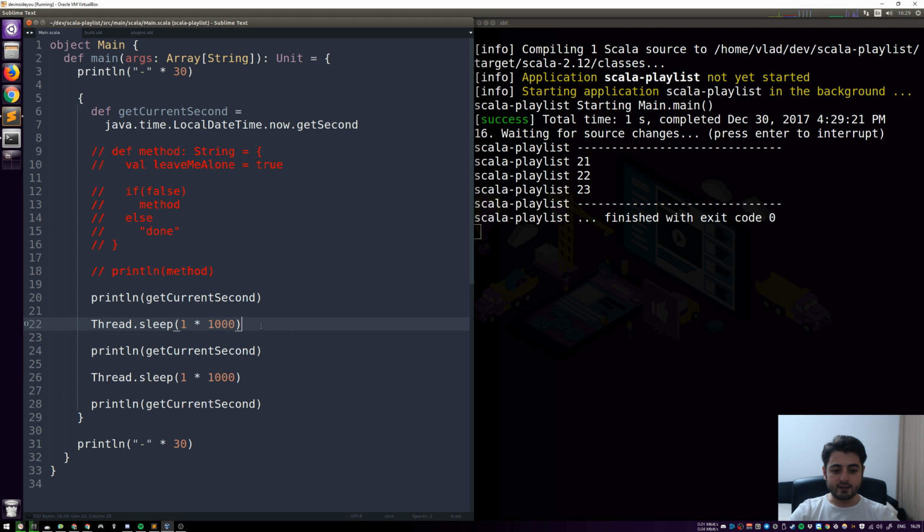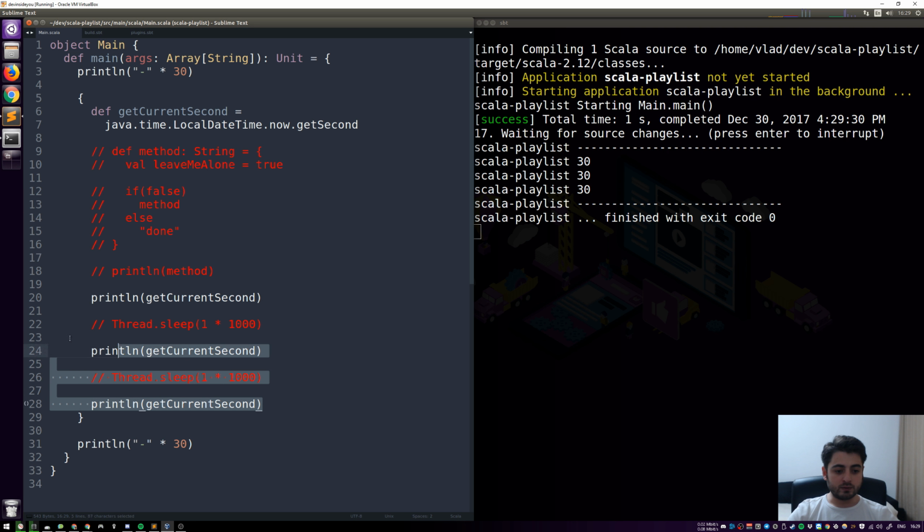Now, if we didn't have that, the CPU is much faster than doing one instruction per second. It does millions and millions of instructions per second. So we see the same second printed out a few times, even though it's a def, even though we're getting a new value all the time, okay?